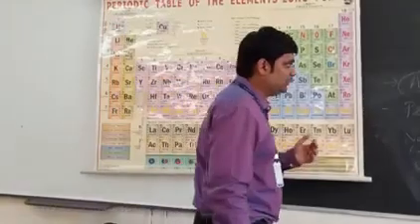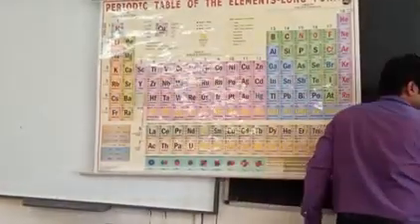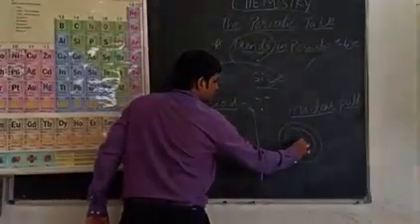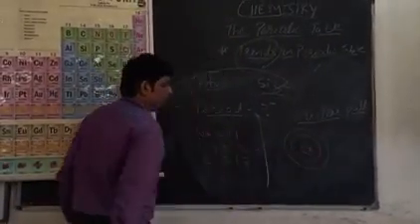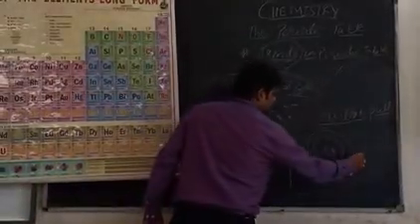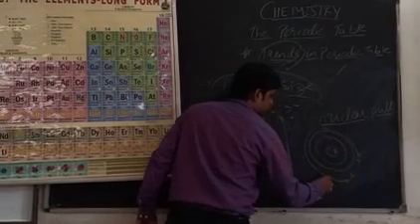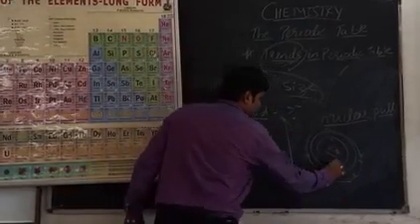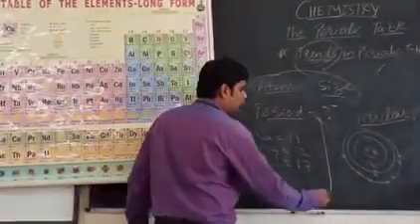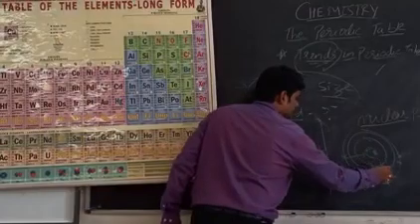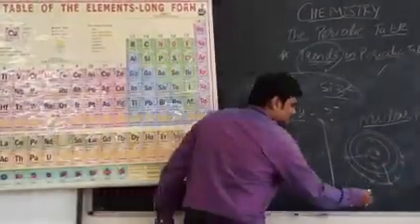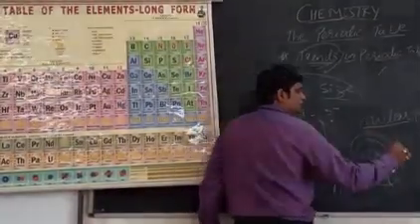And when the nuclear pull increases, what happens with the size? See, for example, we are taking chlorine. There are 17 protons and 17 electrons. In the first shell it has 2, in the second shell it has 8, and in the last shell it has 7 electrons. The protons try to pull these electrons towards itself, and as the nuclear pull increases, the radius shrinks.